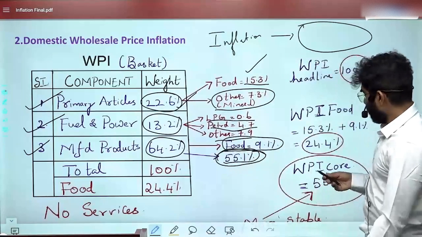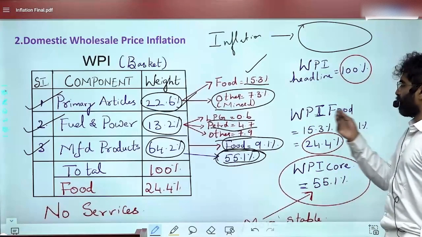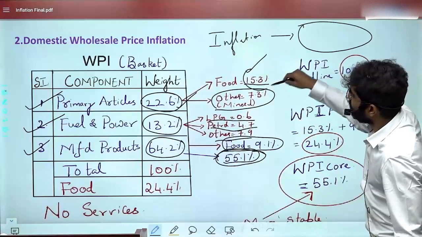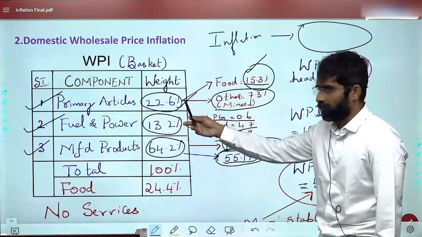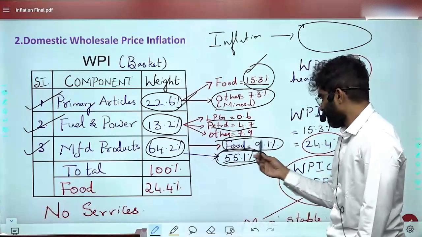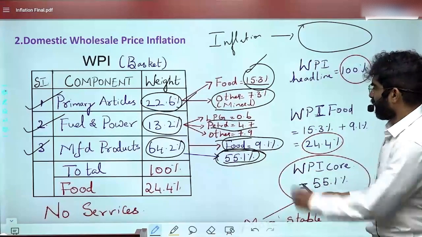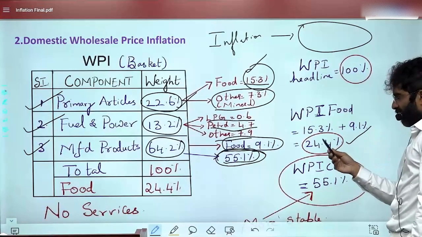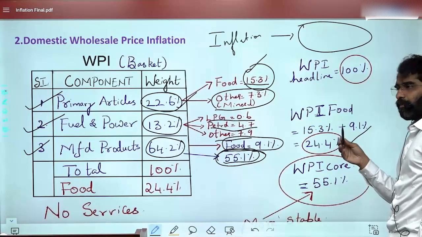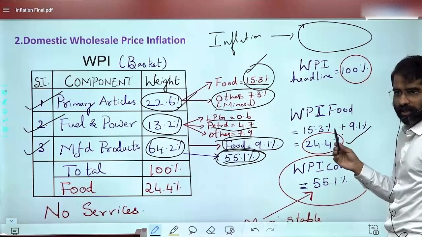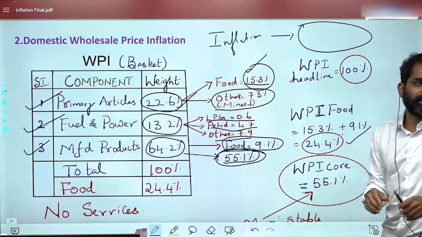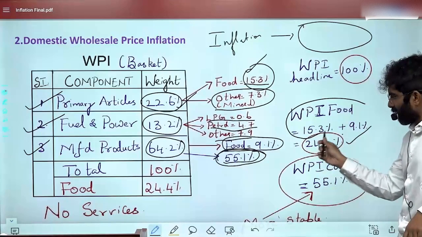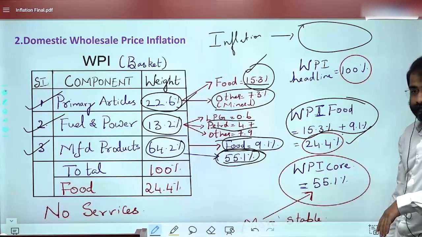If you see here, when I talk about WPI food, it is this 15.3% which is there in the primary articles, plus you also have another 9.1%. That means WPI food is how much? 24.4. Now this 24.4% will be the most volatile aspect. That means supply chain disruptions will create maximum problem with respect to this aspect. Food is volatile, no doubt about it. Are you able to get this?